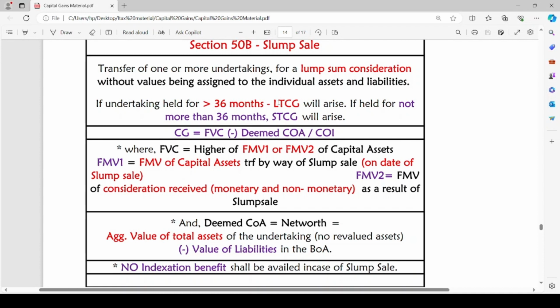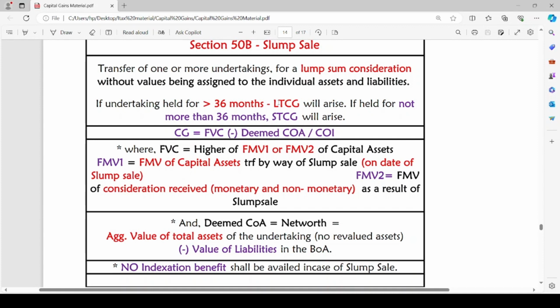How is capital gain computed on slump sale? Capital gain is equal to full value of consideration received minus deemed cost of acquisition or cost of improvement. Simply put, capital gains means full value of consideration received minus cost of acquisition or any cost of improvement.